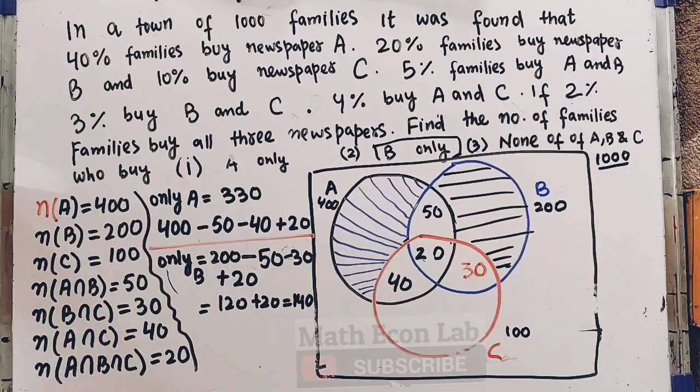Likewise, if we were told to find the number of families who buy only C newspaper, it is not in the question, but we can also find that. Only C will be this area.